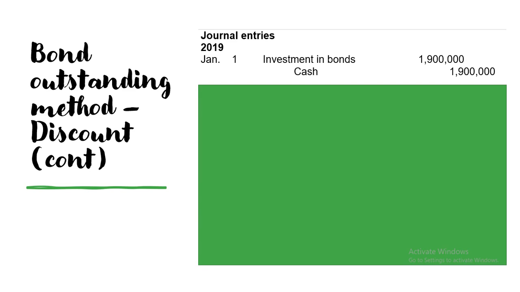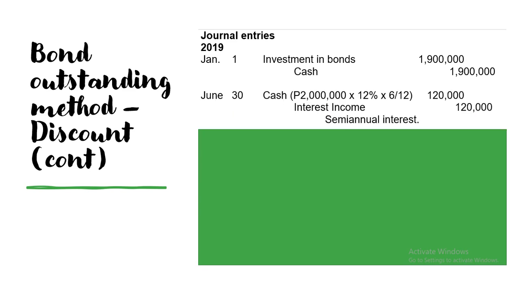Now, for the journal entries, same pa rin po, no? The bonds recorded at cost, so investment in bonds for 1,900,000, then cash for 1,900,000. Then you record also the semi-annual interest. So cash for 2 million times 12% times 6 over 12 or 120, then interest income for 120.